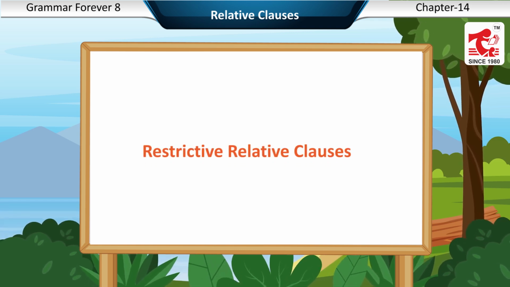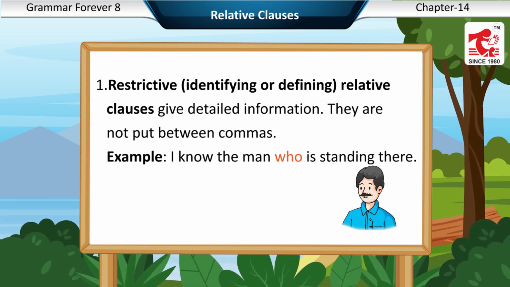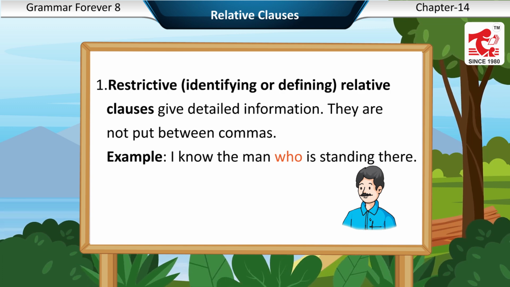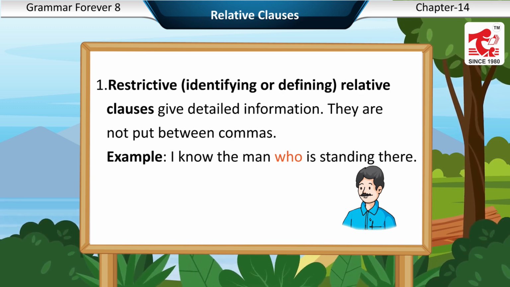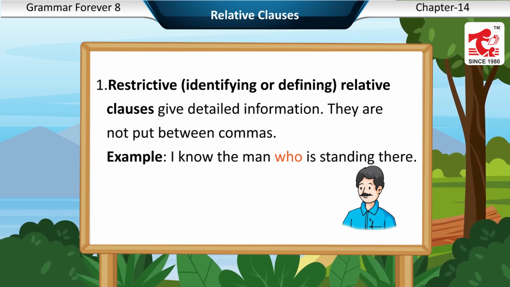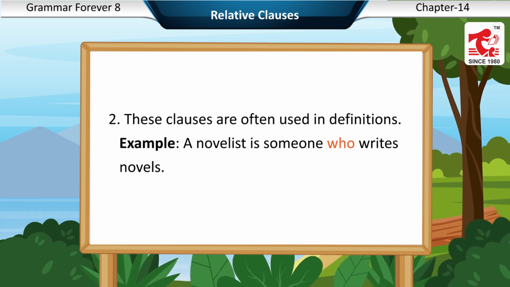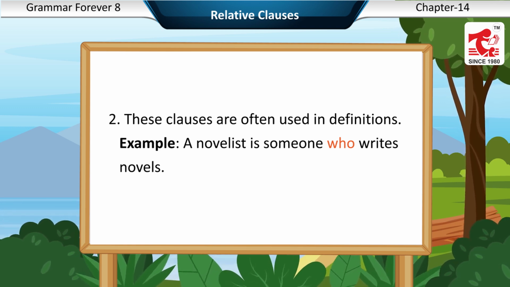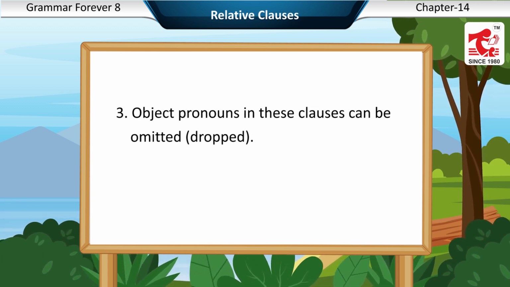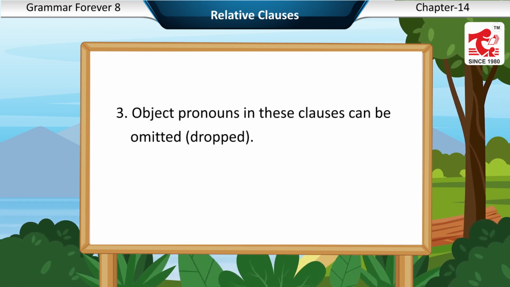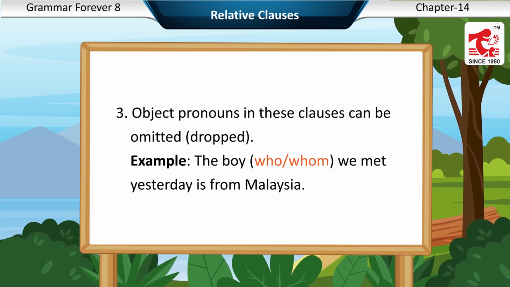Restrictive relative clauses. First, restrictive, identifying or defining relative clauses give detailed information. They are not put between commas. Example: I know the man who is standing there. Second, these clauses are often used in definitions. Example: A novelist is someone who writes novels. Third, object pronouns in these clauses can be omitted, dropped. Example: the boy who or whom we met yesterday is from Malaysia.